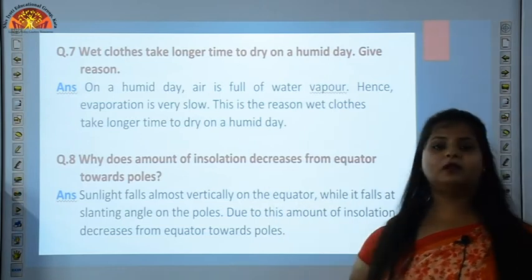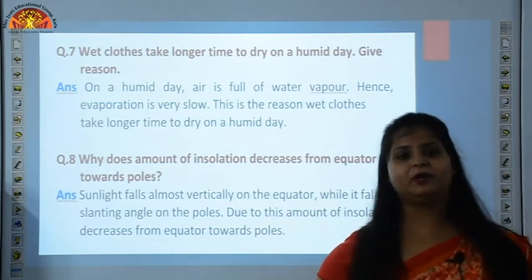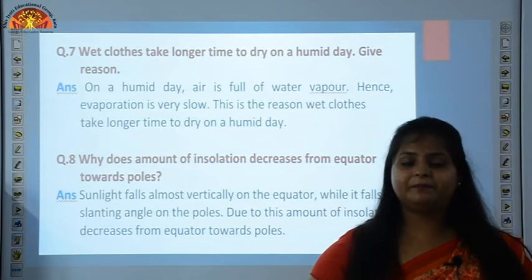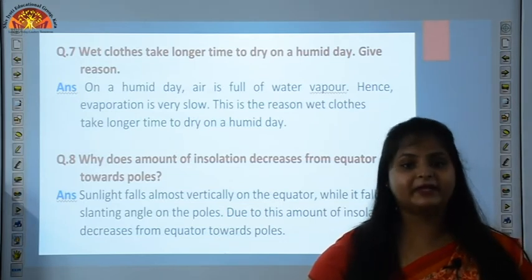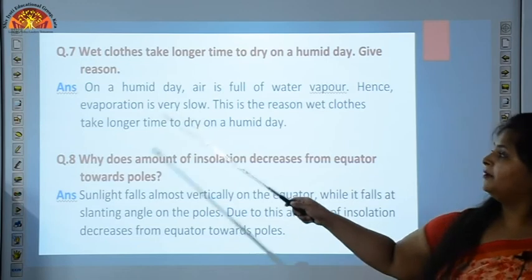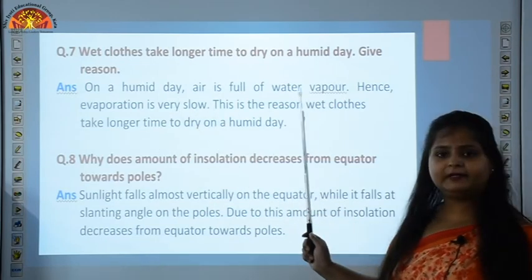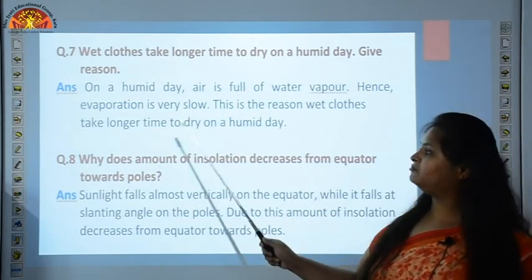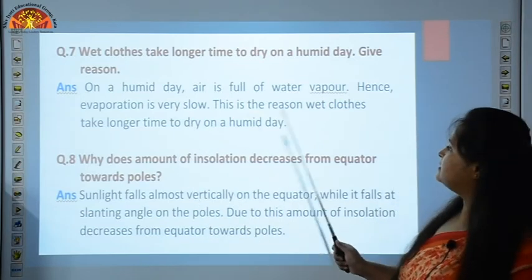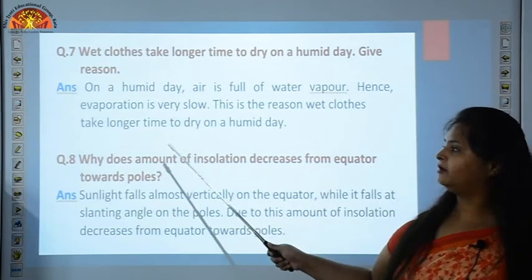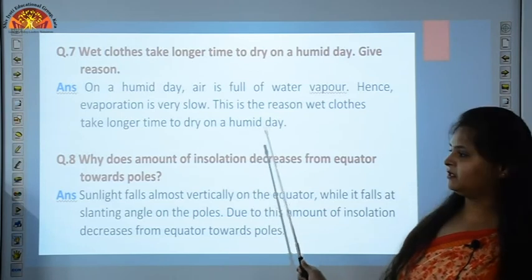Give reason. Because humidity is very high. On a humid day, air is full of water vapor, hence evaporation is very slow. This is the reason wet clothes take longer time to dry on a humid day.